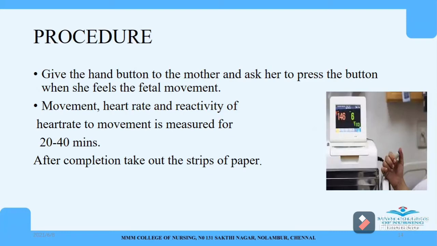Then the movement, heart rate and reactivity of the heartbeat to the movement is measured for 20 to 40 minutes. So we are observing here for 20 to 40 minutes. During the observation, there will be a graphical presentation of the findings that we can see in the NST. Like ECG monitoring where we get a strip of paper, in NST also we will get a strip of paper where the fetal movement, fetal heart rate, everything we can see. After the completion of the procedure, we should take the strip of paper.